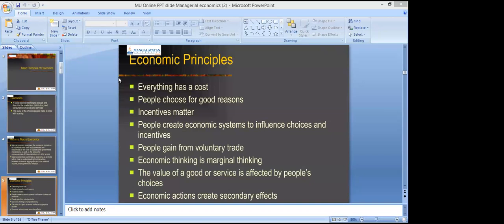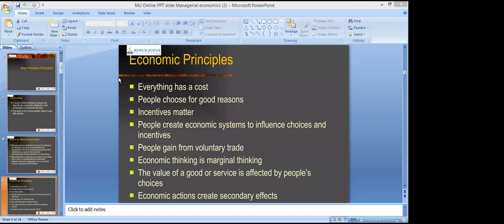We behave in different situations. The value of goods and services is affected by people's choice. Definitely the value of goods and services is affected by people's choice, because if there is a scarcity of a good, its value will be more in relation to its demand. The price will be high. And it will affect people's choice, right?